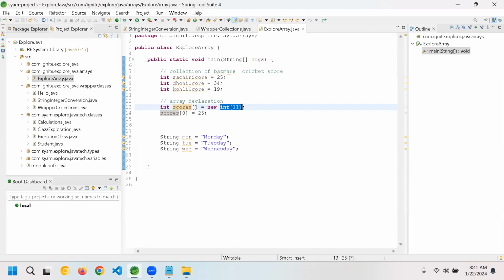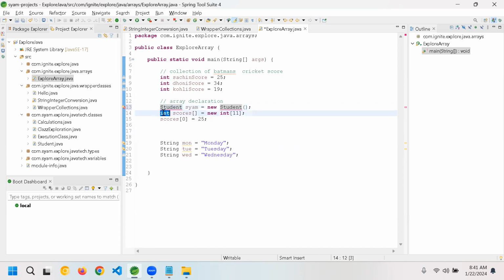It is not like student Shyam equal to new student. It's not an object. You will specify the data type because the variable has to hold multiple values.